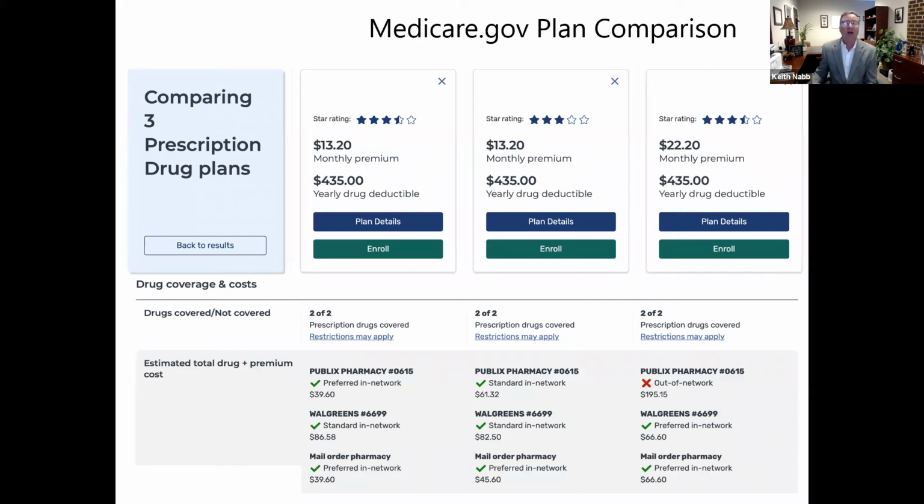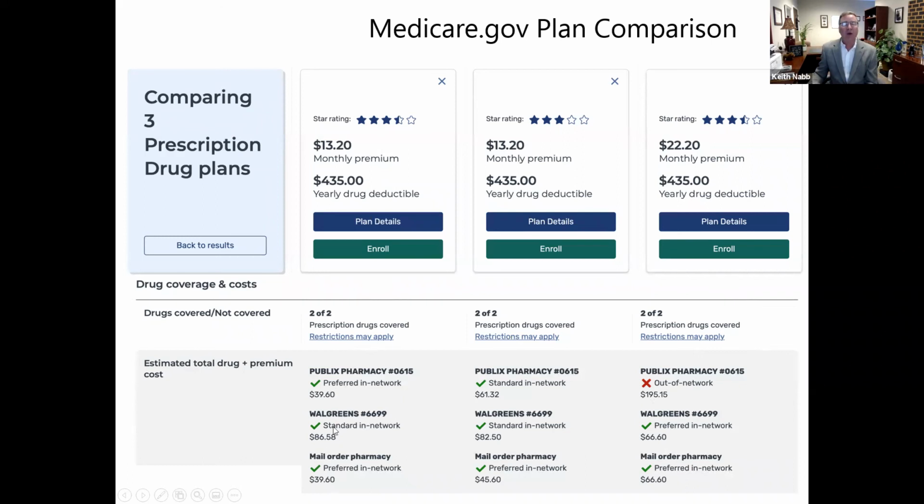And when you do this comparison, it tells you very quickly, hey, here's your current plan that we have registered for you. And next year, it shows you comparing it versus the next number one versus number two versus number three. Your plan might be number three, and it may show you, hey, you can save money by moving. And if you look down here at the bottom of the chart, I use 2 pharmacies. You don't have to use just one, and also mail order. So you can do 3 pharmacies. We did Publix and Walgreens on this example.